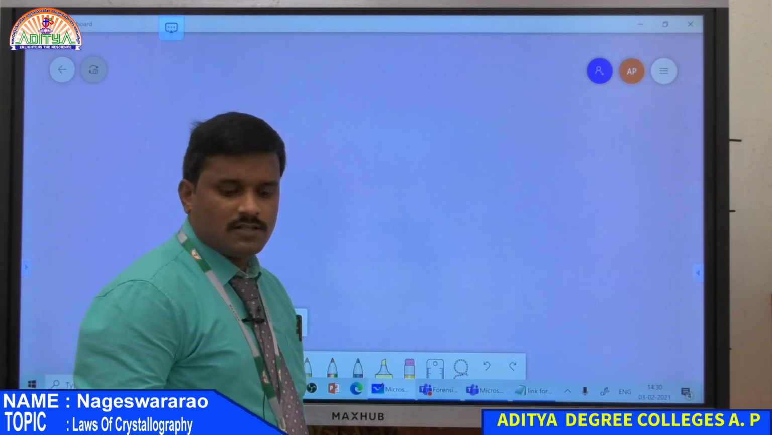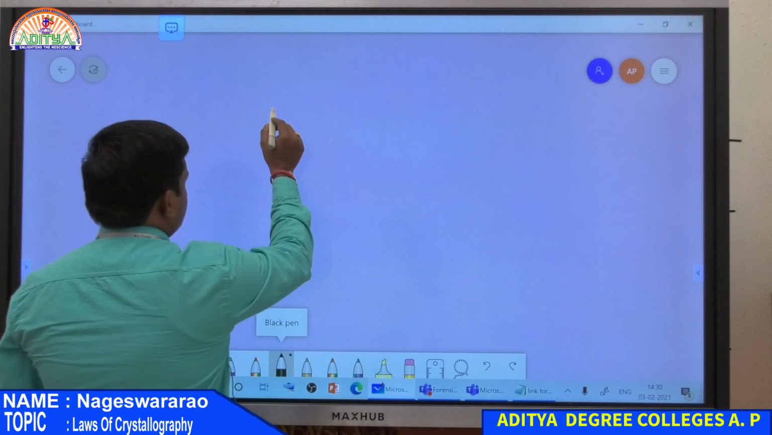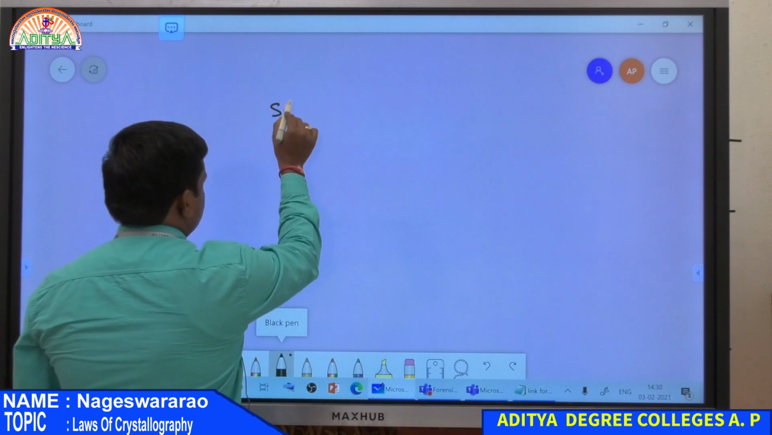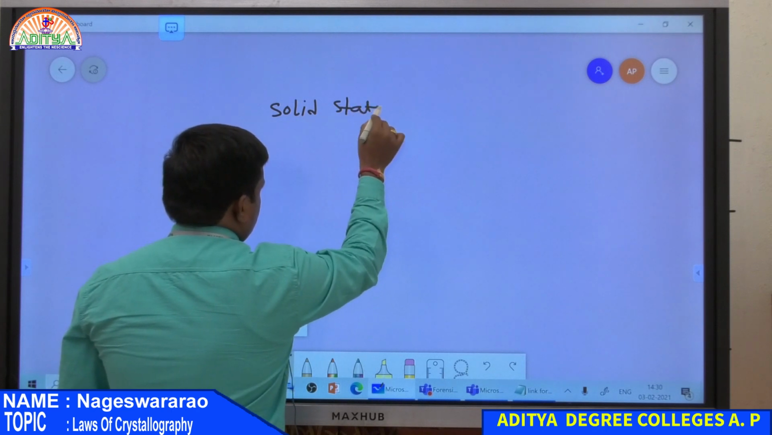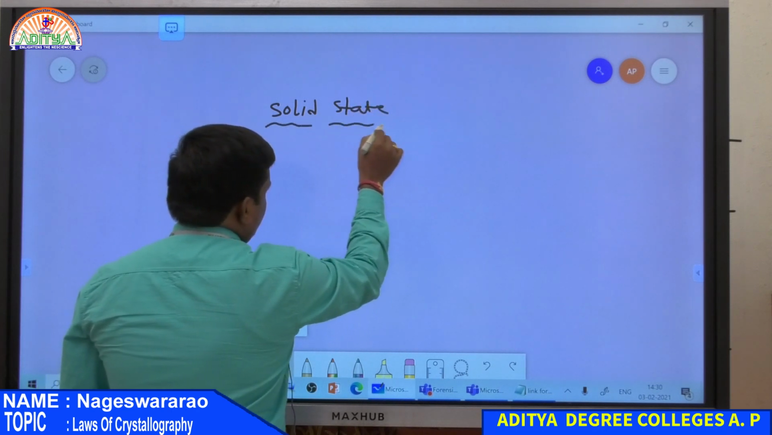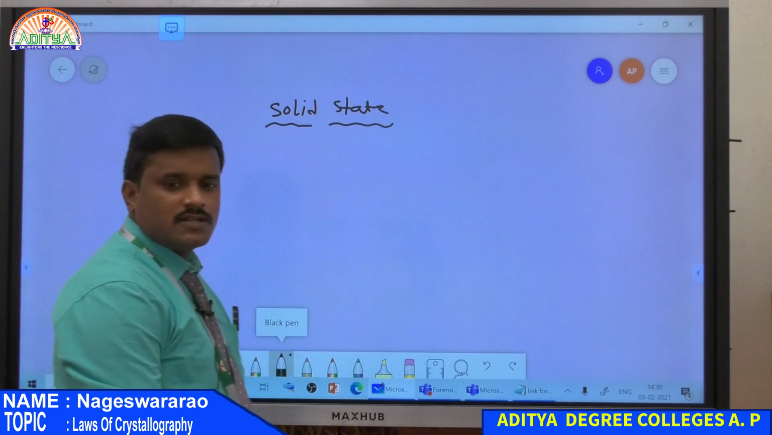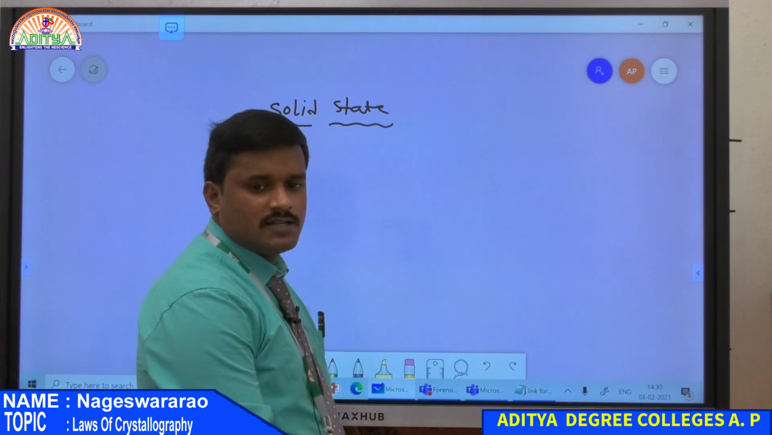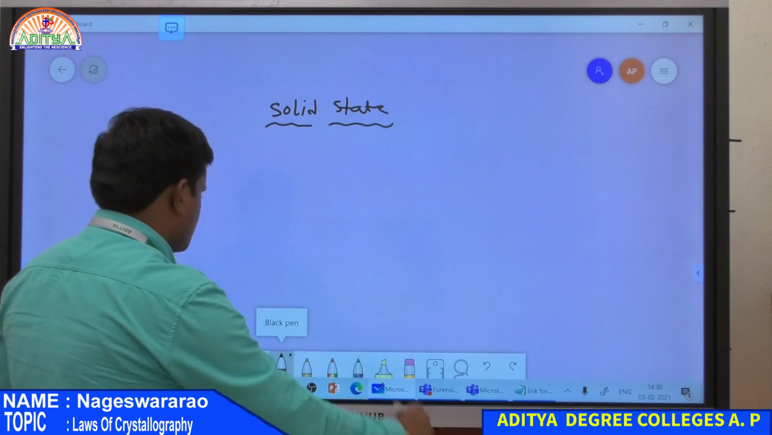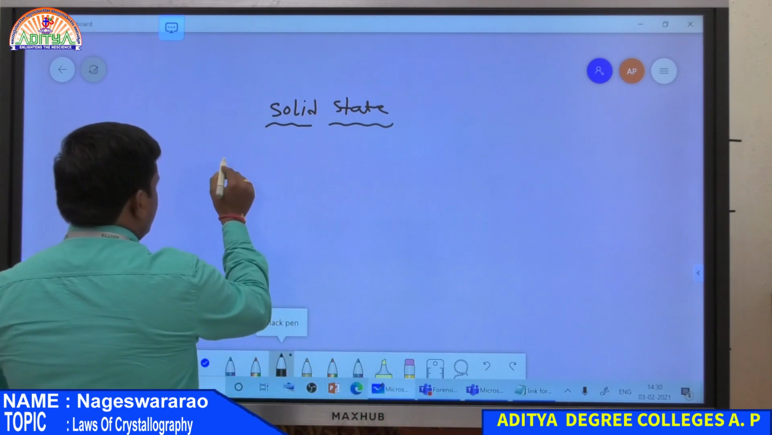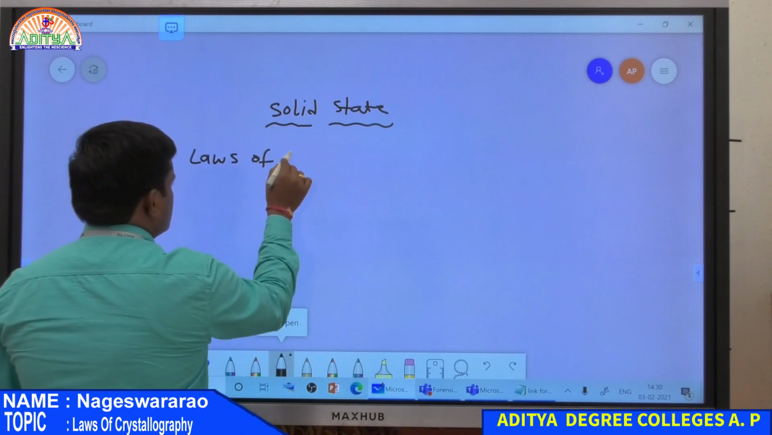So in the previous class we started the second unit of the syllabus, that is solid state. In this chapter we already discussed the definition of a solid. Solids are of two types: one is crystalline solids and the second is amorphous solids. And we also started an important topic, that is the laws of crystallography.